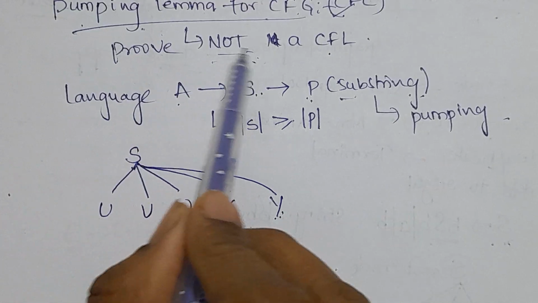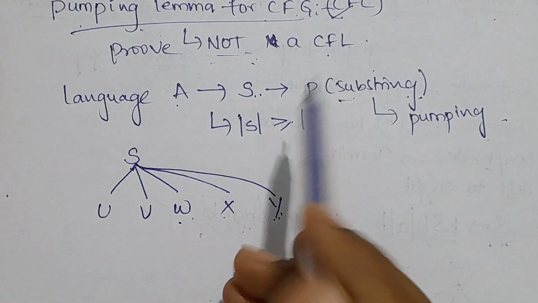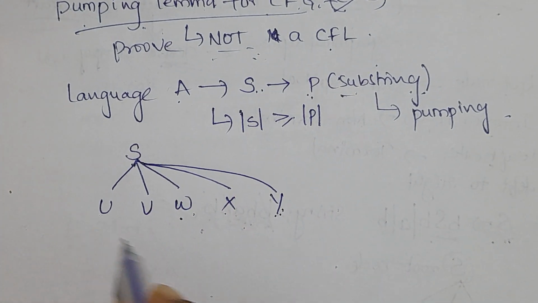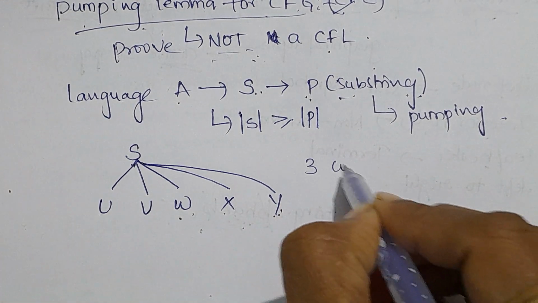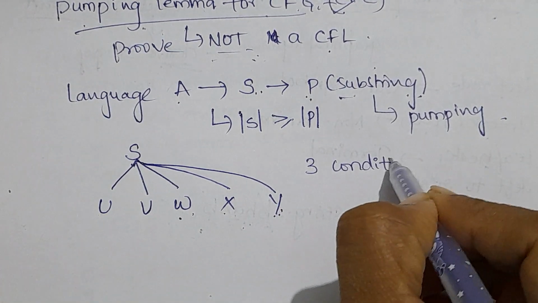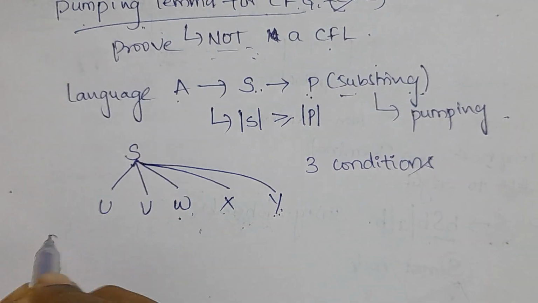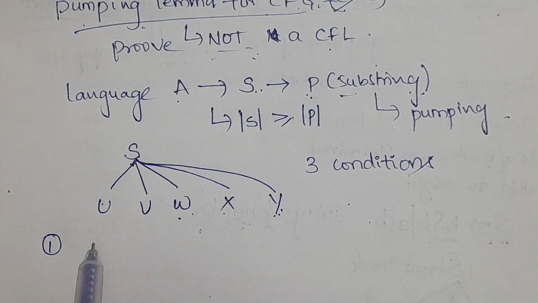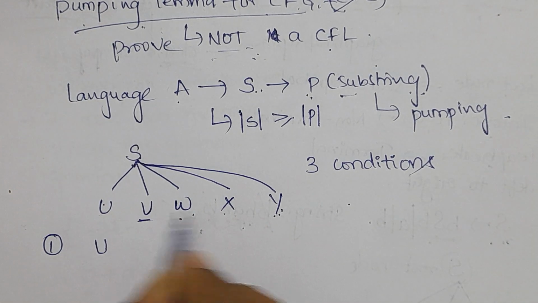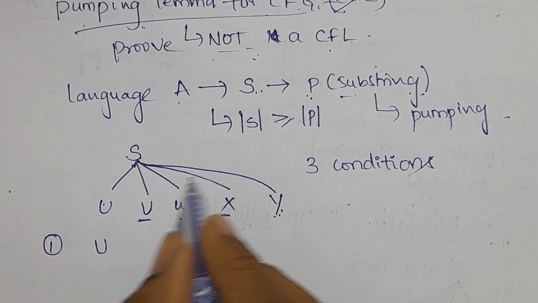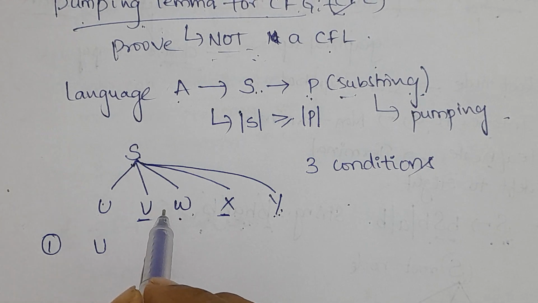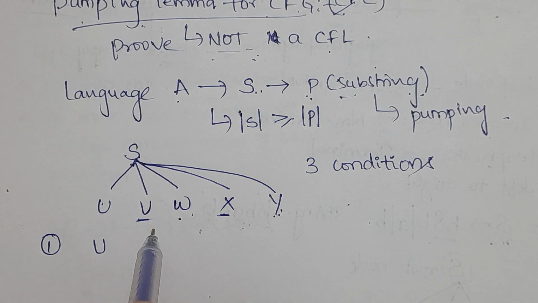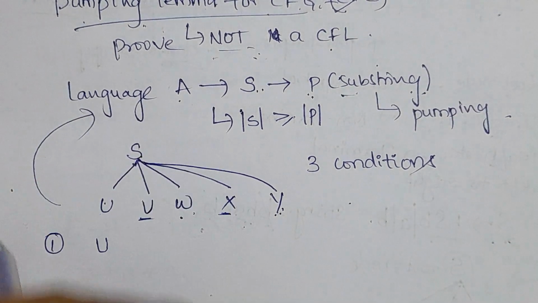Our motto is to prove that the given language is not a context-free language, and for that it has to satisfy 3 conditions. The first thing is, after dividing the string into 5 parts, even though I have repeated some parts of it, the resultant string I am getting should belong to the same language.